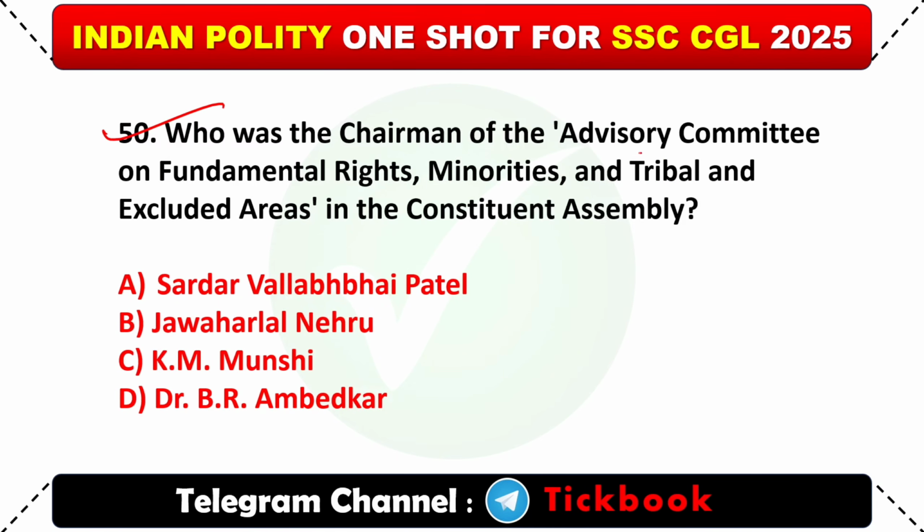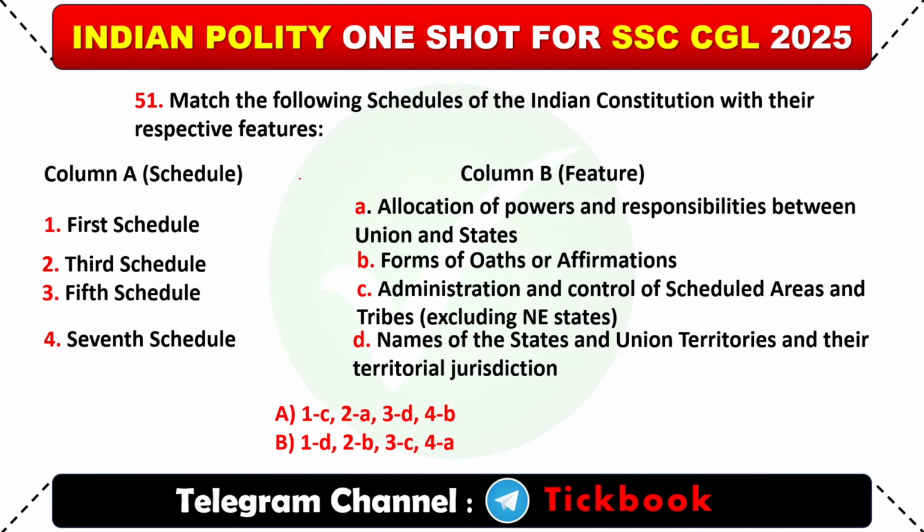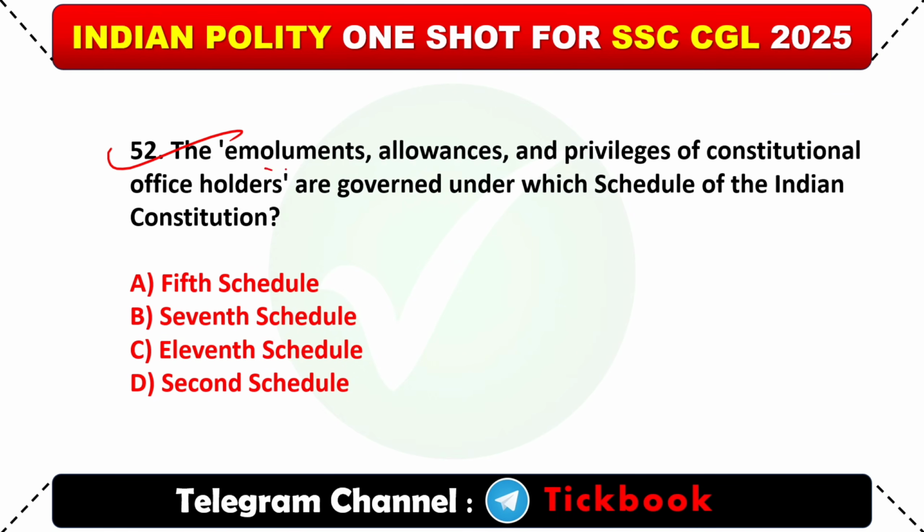50. Who was the chairman of the Advisory Committee on Fundamental Rights, Minorities and Tribal and Excluded Areas in the Constituent Assembly? Option number A, Sardar Vallabhbhai Patel. Please skip these questions. 52. The emoluments, allowances and privileges of constitutional office holders are governed under which schedule of the Indian Constitution? Option number D is the right answer, Second Schedule.